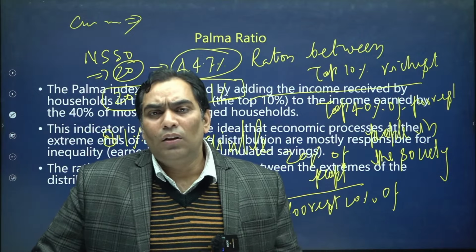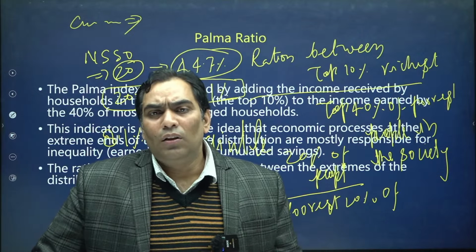On the basis of that, we can say that the top or richest 20% has cumulative resources of 44.7%, whereas the lowest or poorest 20% has a cumulative income of only 8.1%. So this is the quantile ratio. It represents the relationship between the richest 20% and the poorest 20%.